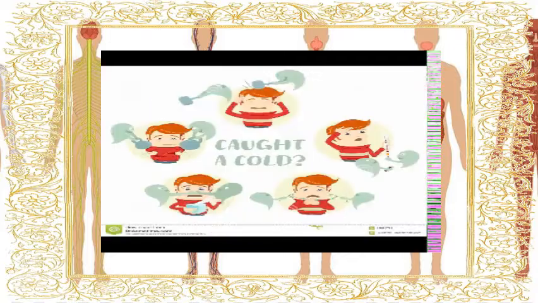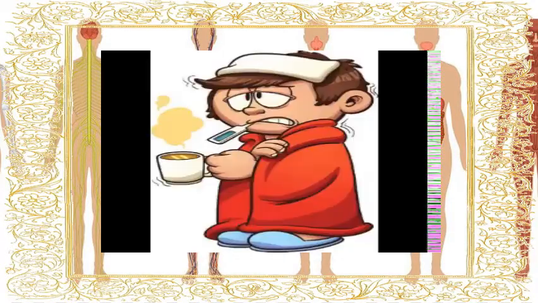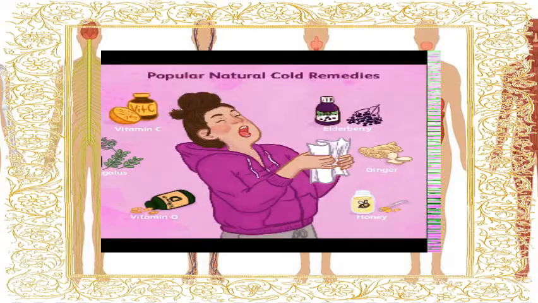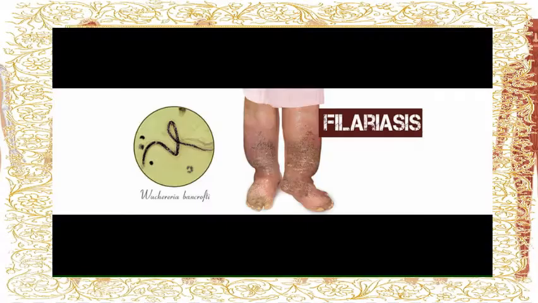The eighth one is cold. You all know cold is a highly infectious disease which results in a bad throat, headache, and watery nose, and it is a communicable disease which can spread from one person to another easily. Ninth one is filariasis infection.